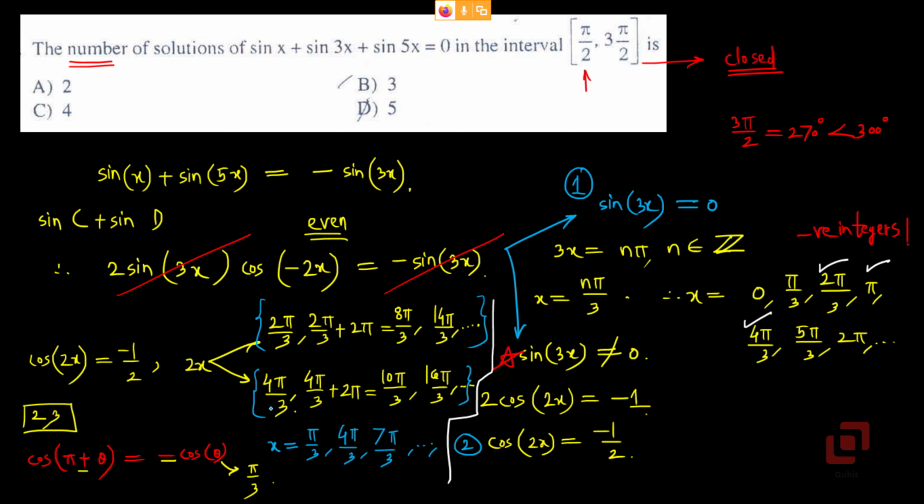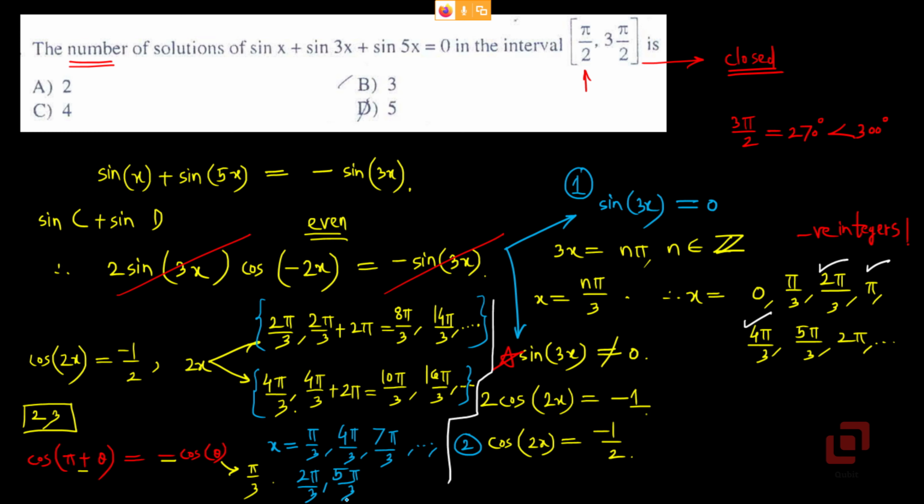Then let us go to the following list. 4 pi by 3. Divided by 2, so you will get 4 pi by 6 or 2 pi by 3, comma. Next is 10 pi by 3. If you divide it by 2, what will the answer be? 5 pi by 3.